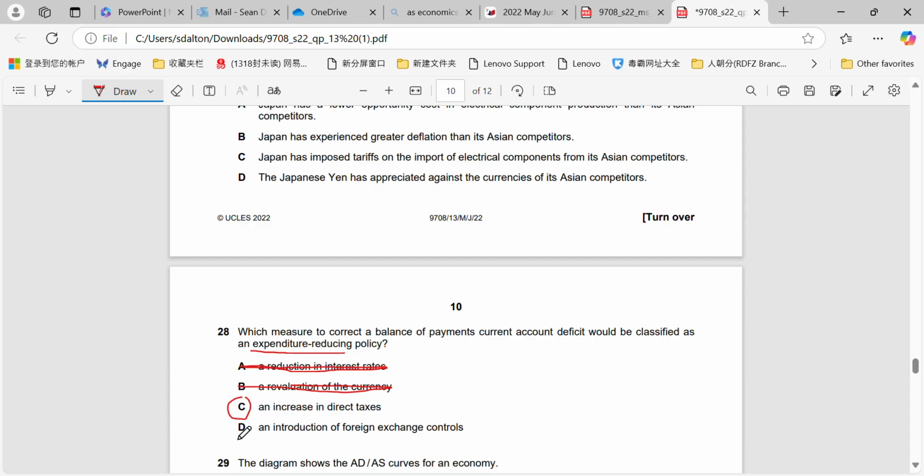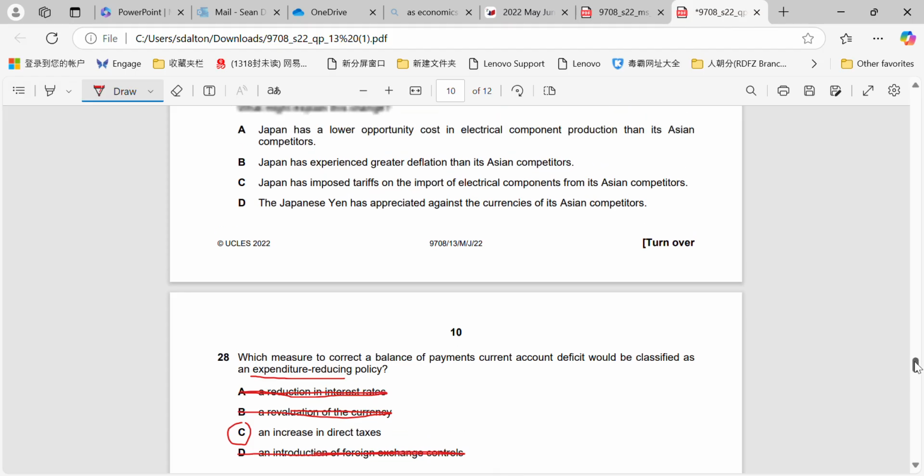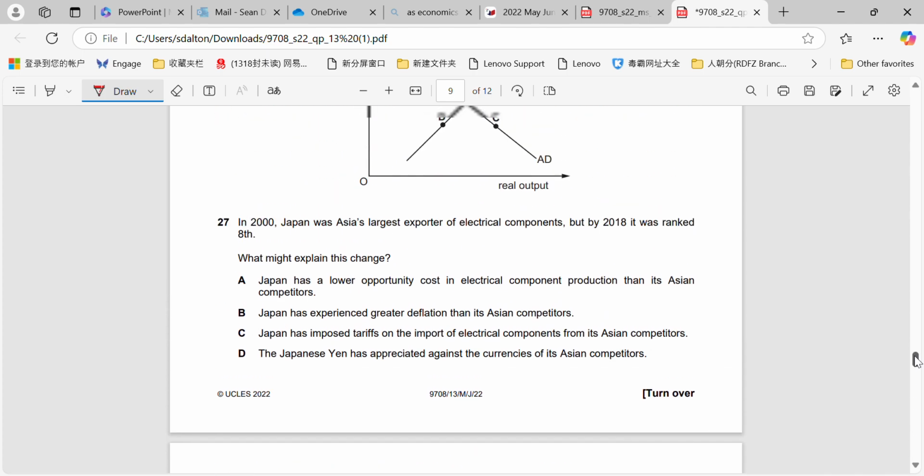And foreign exchange controls are protectionism policies that can be used to control imports, but they're not specifically an expenditure reducing policy. They're like a restricting policy, I would say.